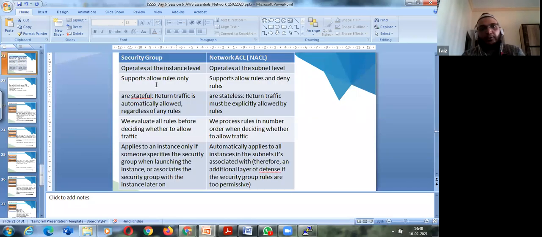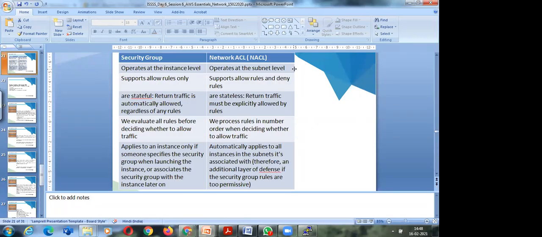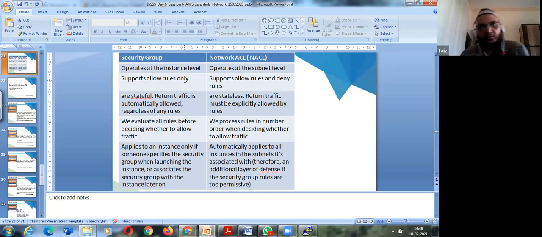So what is a security group? It operates at the instance level, while a network ACL operates at the subnet level. Security groups support allow rules only, while network ACLs support allow rules and deny rules. Security groups are stateful in nature. When we say stateful, return traffic is automatically allowed regardless of any rules. When we say stateless, return traffic must be explicitly allowed by rules. So inbound and outbound have to be defined. Here, whatever you define on inbound, for outbound all the traffic is allowed.